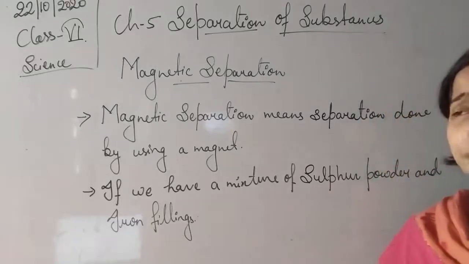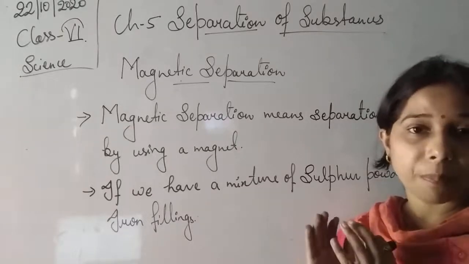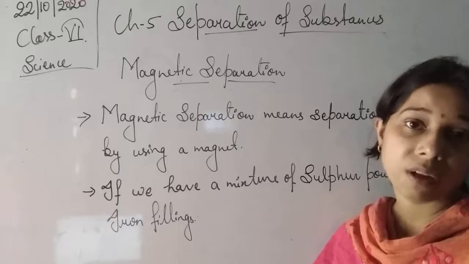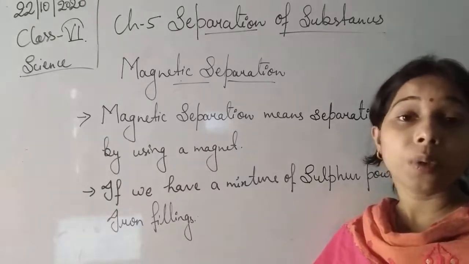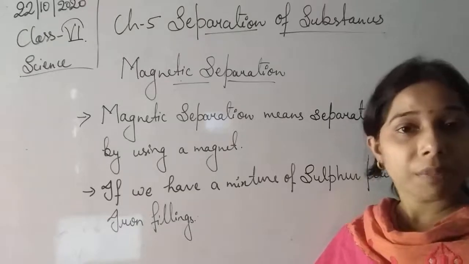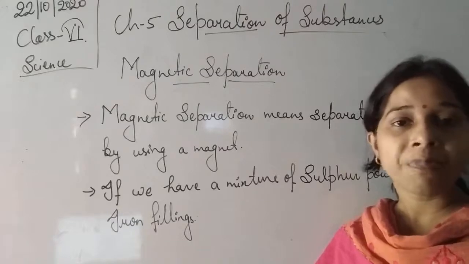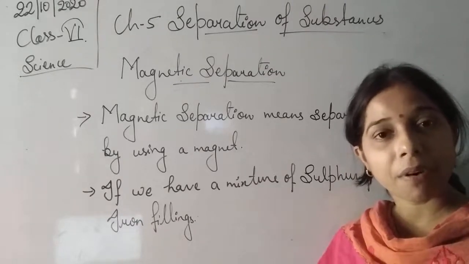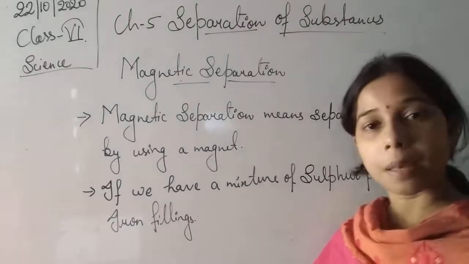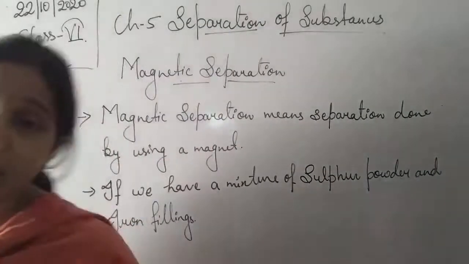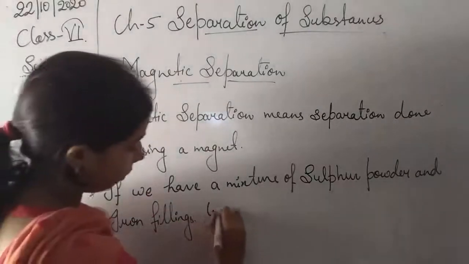In simple language, out of the different components present in a mixture, if one of the components gets attracted towards the magnet, we can separate it from the other components of the mixture with the help of a magnet, and that separation is known as magnetic separation. So iron filling is there and sulfur powder is there, so we can separate it.